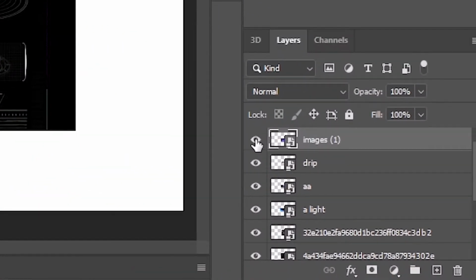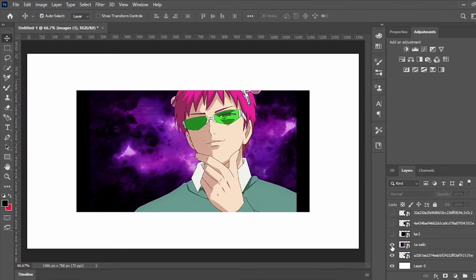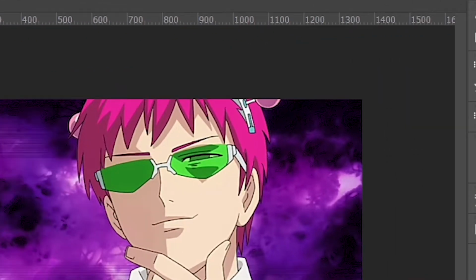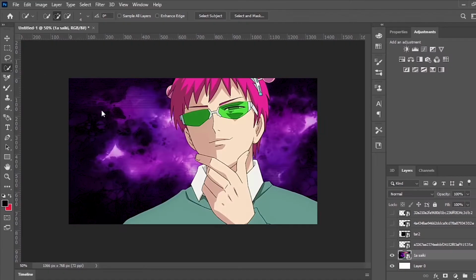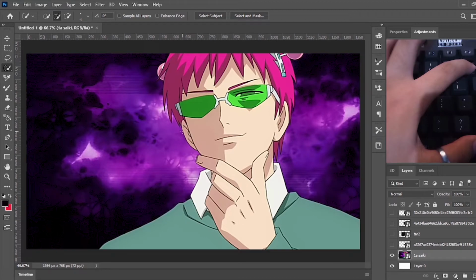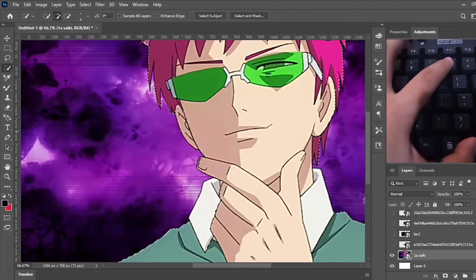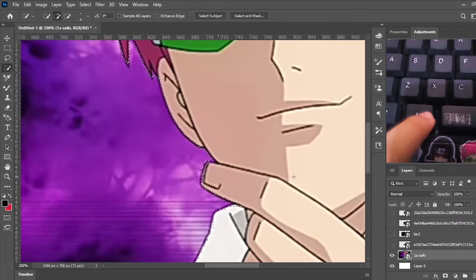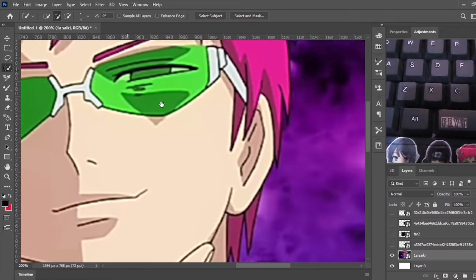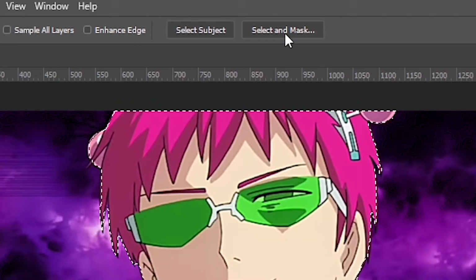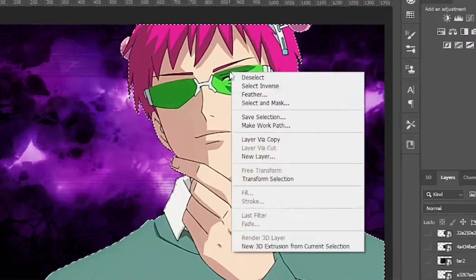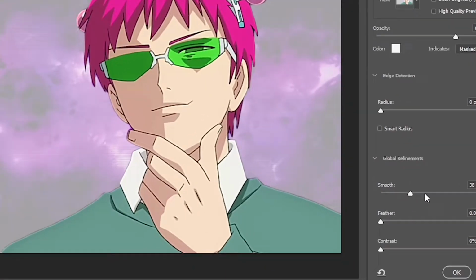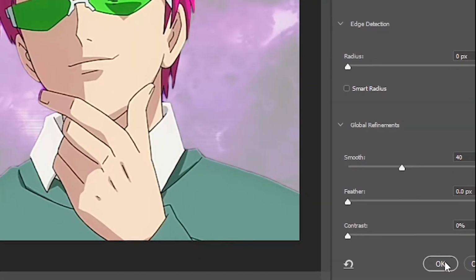Now make all those overlays invisible, leaving the main image. Press W on your keyboard or select this to enable the quick selection. Select the part of the image to remain. Refine the edges, and to zoom in, press Ctrl plus on your keyboard and Ctrl minus to zoom out. If you selected the wrong part, press Alt to erase that. When that's done, click Select and Mask, or right-click and select Select and Mask. Adjust the smoothness as you desire and click OK.